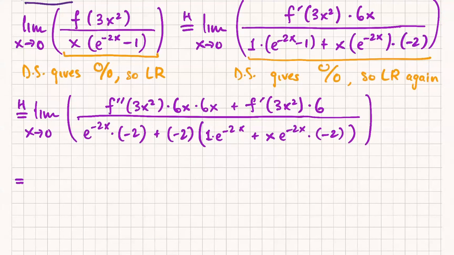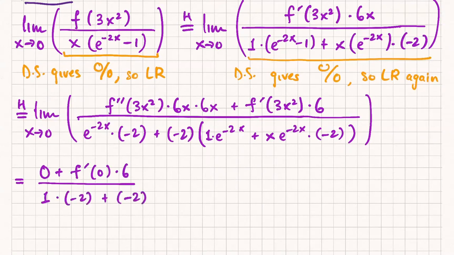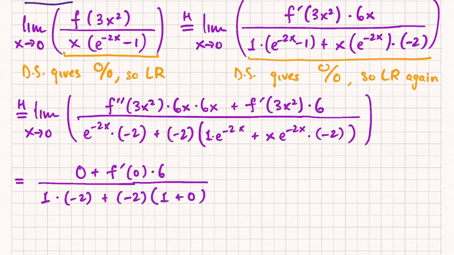So up top we get 0 plus f prime of 0 times 6. And down below we get e to the negative 2x, that's 1, times negative 2, plus negative 2 times 1 plus 0. So that is definitely not 0 over 0.